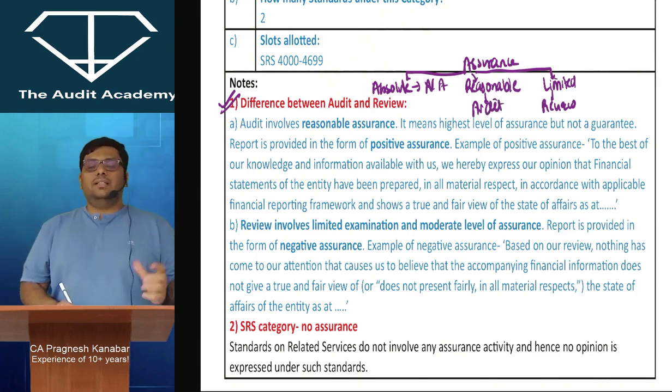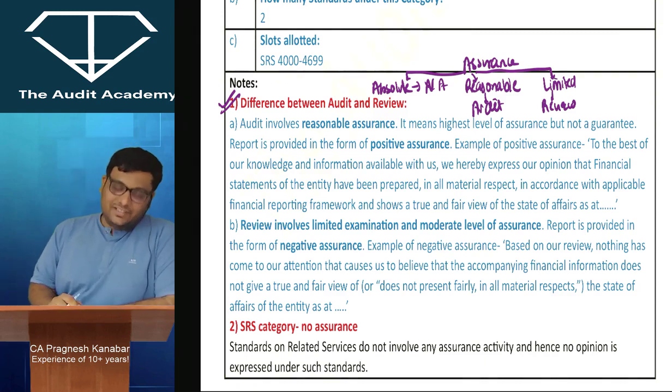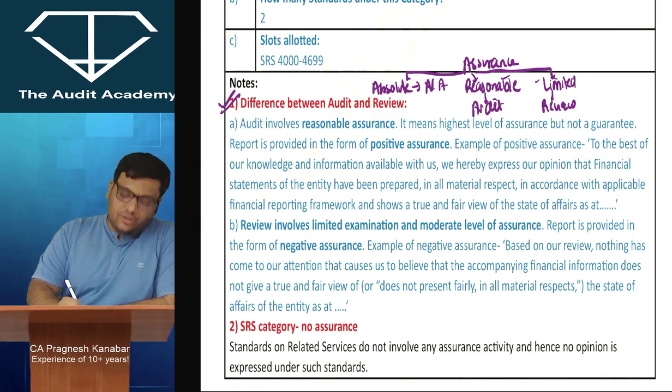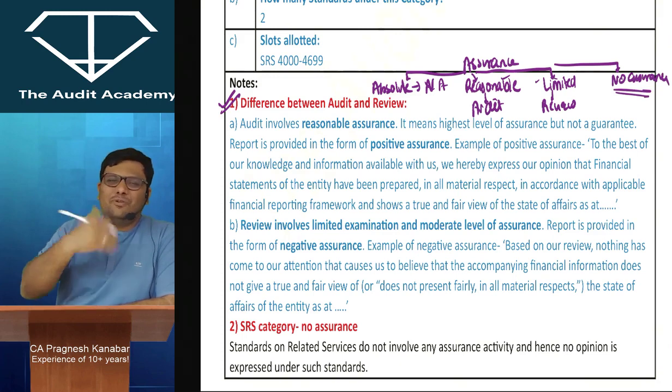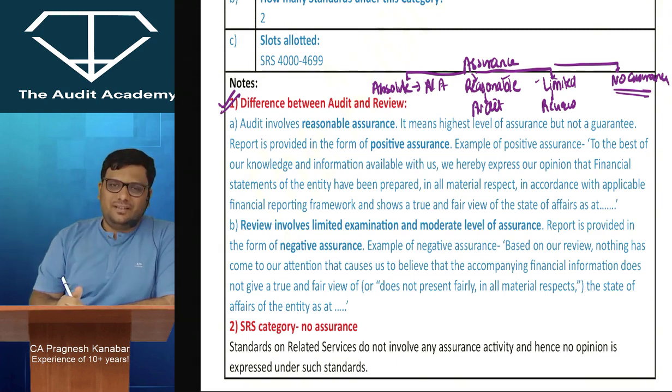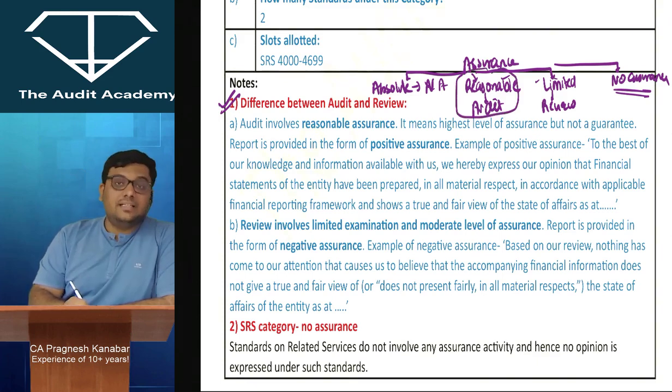So in review, we clearly say that nothing has come to our knowledge which indicates that financial statements are materially misstated. That means as of now, we have not found anything wrong, with the limited examination that we have conducted. So reasonable assurance, limited assurance, and then the last one is no assurance. Some consultancy certification assignments where you don't have to express an opinion, where you don't have to give trust to the other person. You may just give some consultancy, some assistance, that's it. I'll talk about that later on. But I want you to understand that auditing is a reasonable assurance activity,